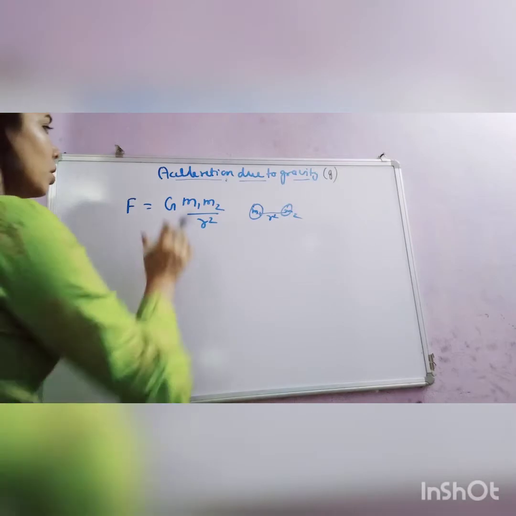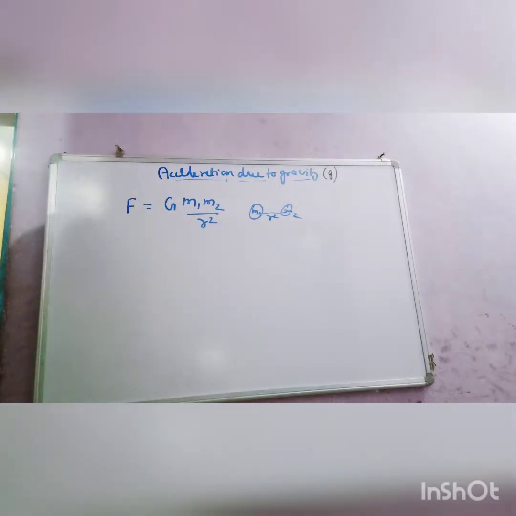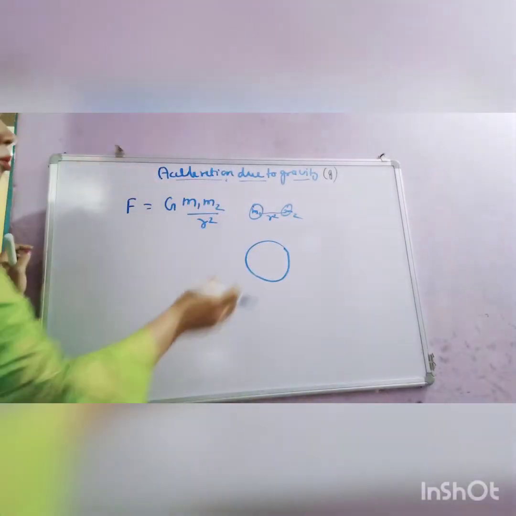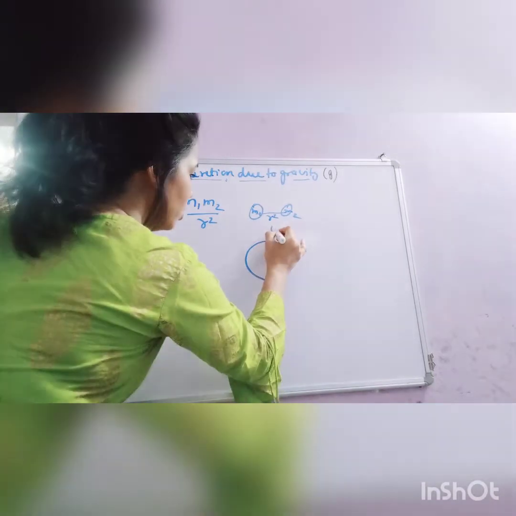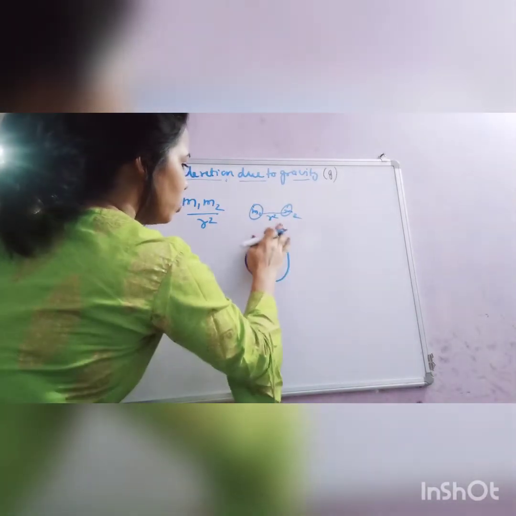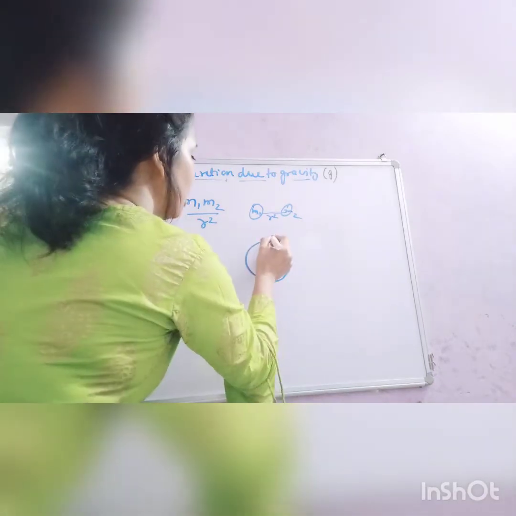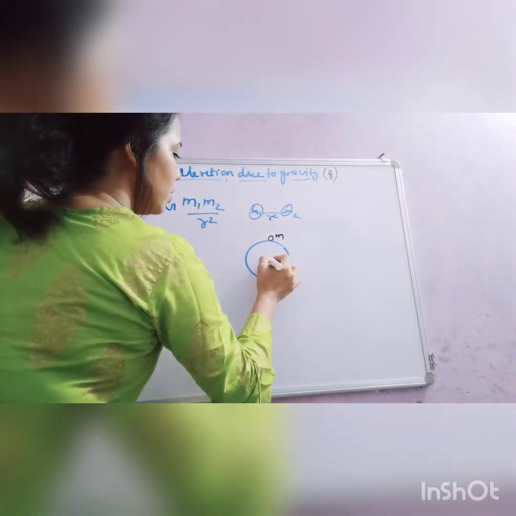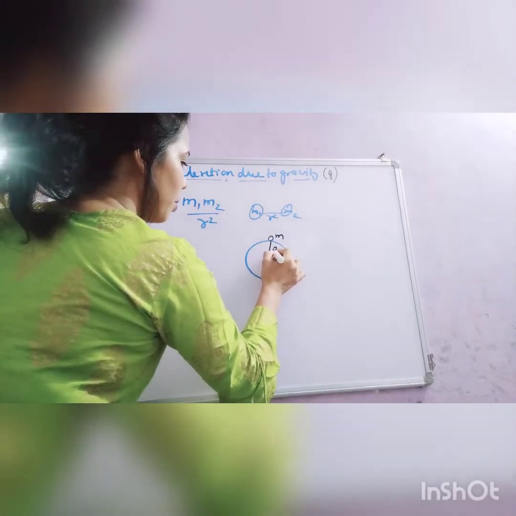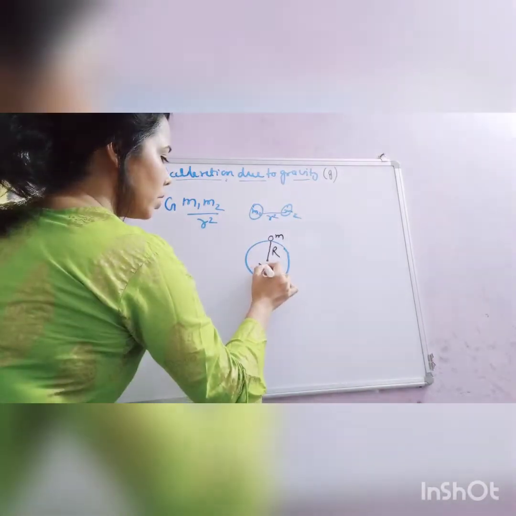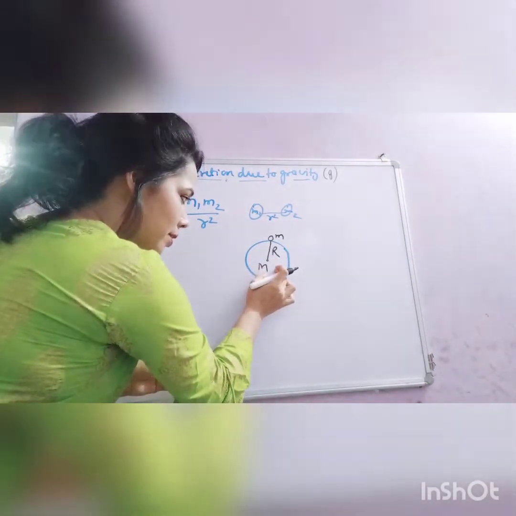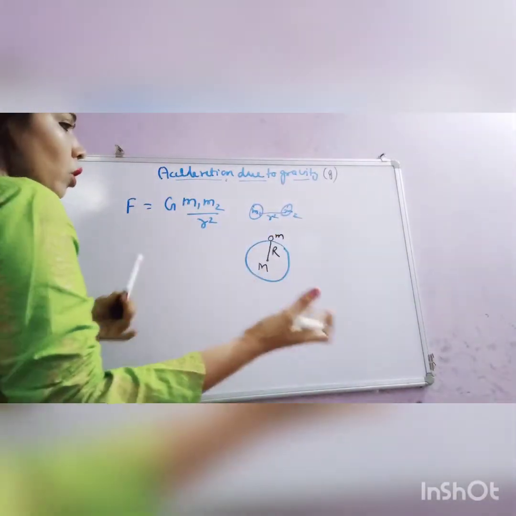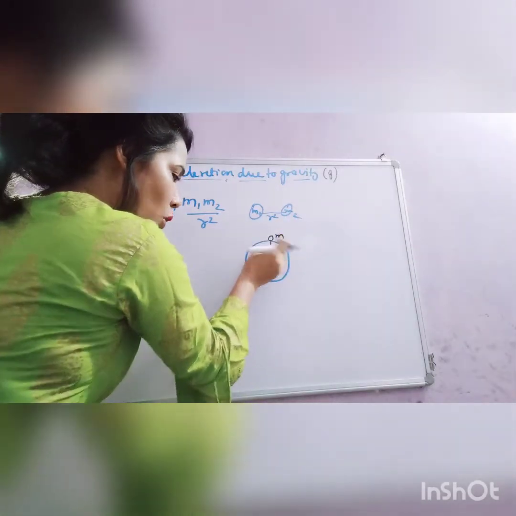This is Newton's universal law of gravitation. Since we are discussing gravity, we will take one body as the earth and another body of mass m. Suppose the body of mass m is kept on the earth's surface. Suppose the radius of the earth is capital R and the mass of the earth is capital M. The mass of the small body kept on the earth's surface, like all of us, is m.